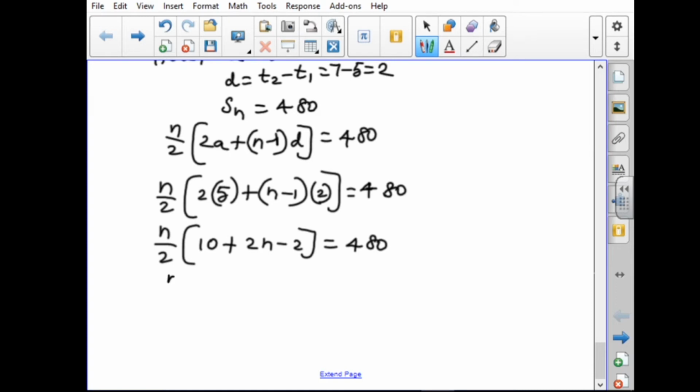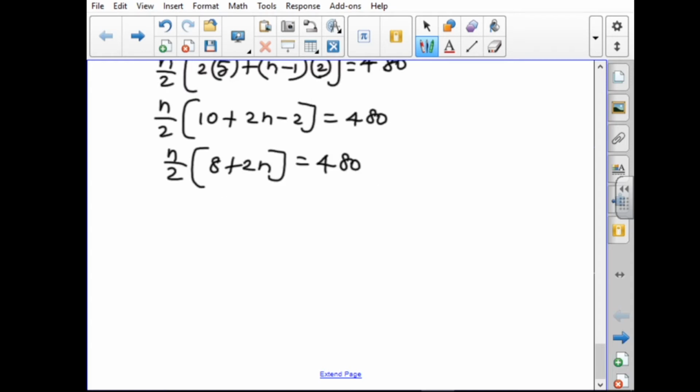So n by 2 into 10 minus 2 is 8, 8 plus 2n, equal to 480. Taking out the common factor 2 from 8 plus 2n, we get 4 plus n. So n by 2 into 2 times (4 plus n) equal to 480. The 2 will be cancelled.